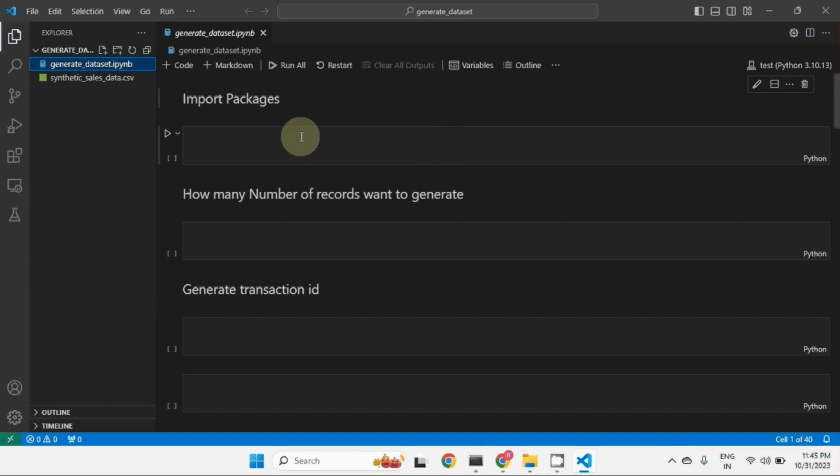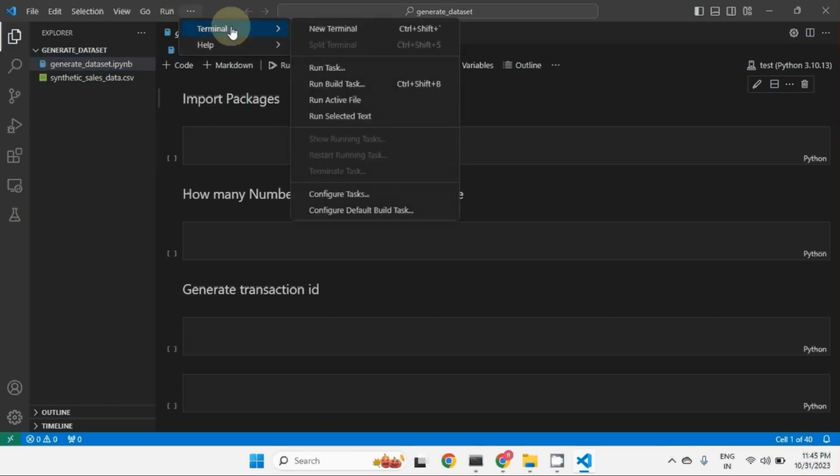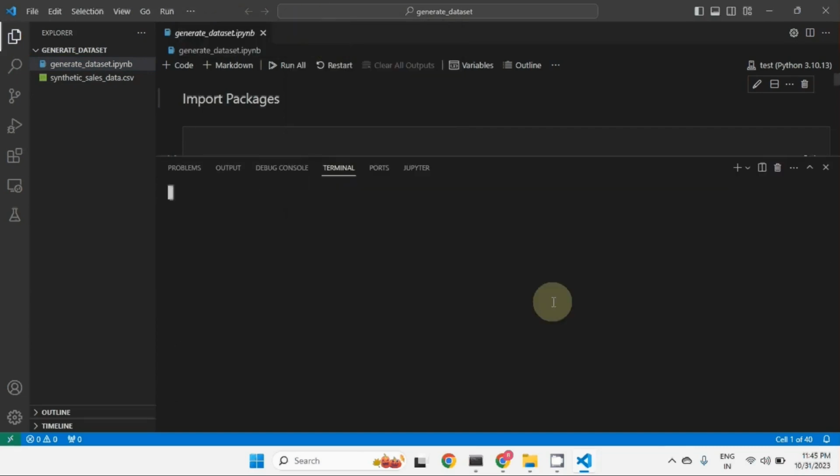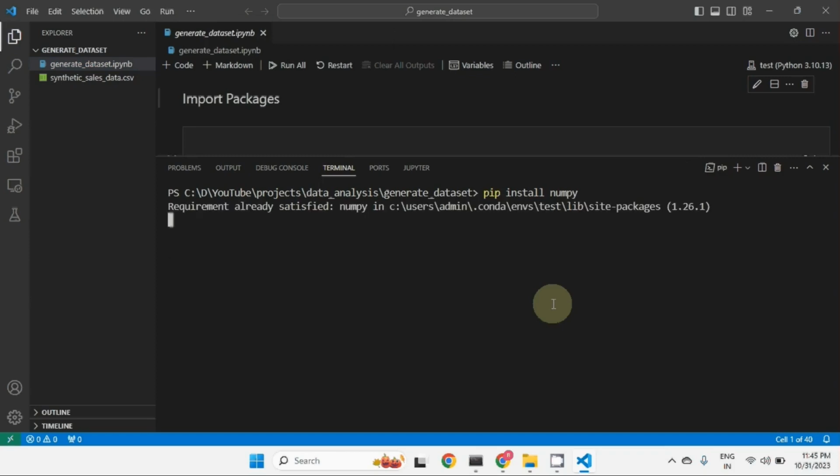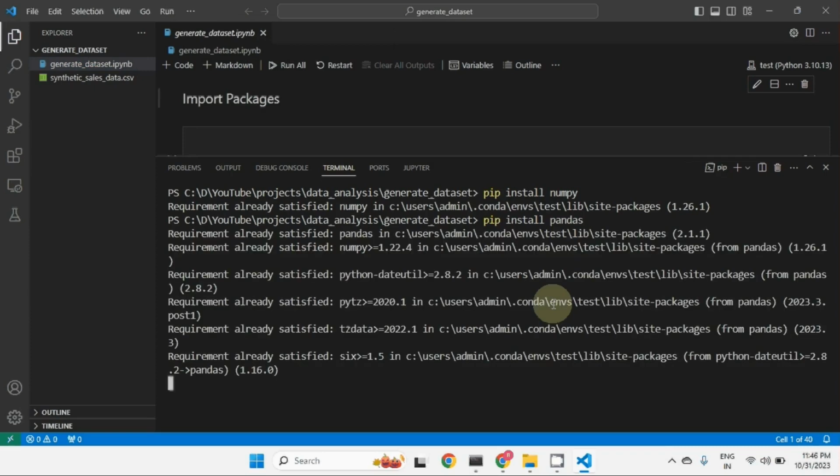If you want to install NumPy and Pandas, we can go to the terminal. Just click here, go to terminal, and write the command pip install NumPy, pip install Pandas. So you can write pip install NumPy. This will install the NumPy package. It is already installed, that's why it says requirement already satisfied. Then pip install Pandas. The other three packages are already built into Python, so there is no need to install them. Let me close this now and ensure that this is installed into the same environment. Currently PowerShell is activated, so it is installing in the same environment.